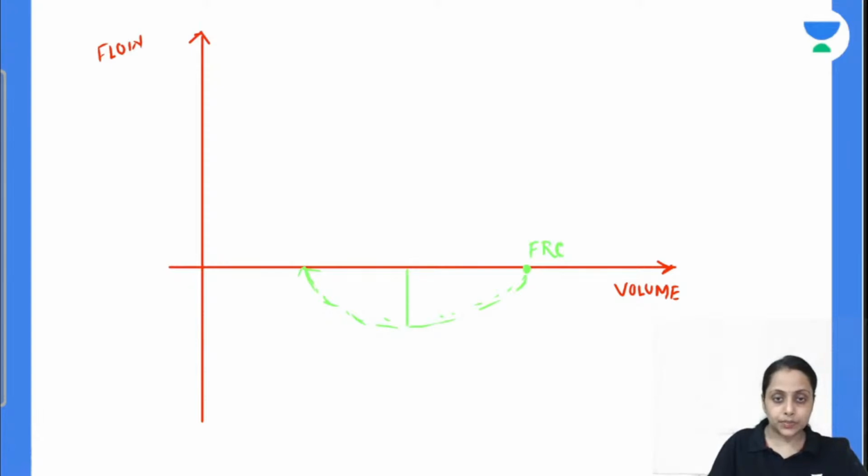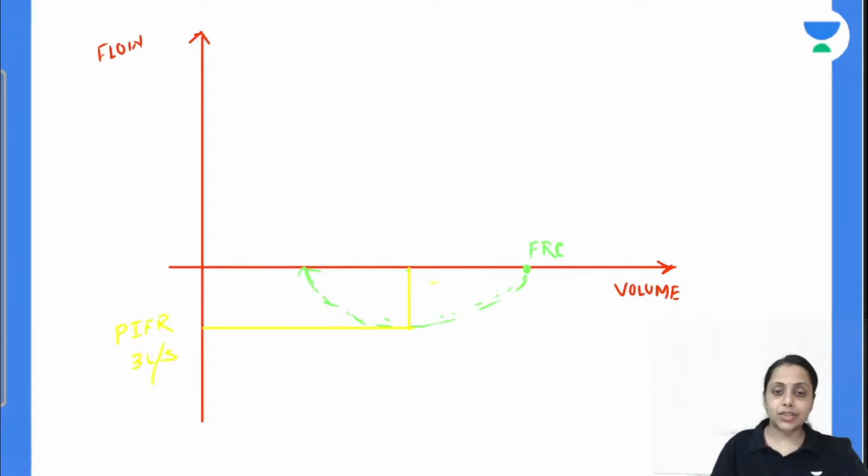So this point, let me change the color first. This is the peak inspiratory flow rate. Y axis पे हमने flow लिया ना, तो this is the peak inspiratory flow rate, and this is 3 liters per second.